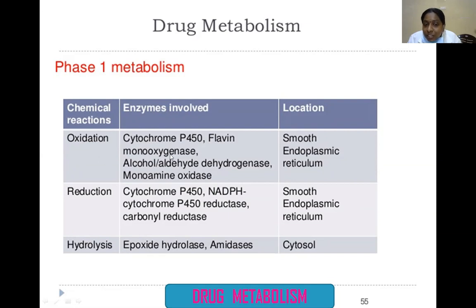Oxidation: the main enzymes are cytochrome P450, flavin monooxygenase, alcohol or aldehyde dehydrogenase, which play a vital role in alcohol metabolism, and monoamine oxidase. Next, reduction. Here the enzyme is cytochrome P450 NADPH reductase. Its location is smooth endoplasmic reticulum. Hydrolysis. Its location is the cytosol. Epoxide hydrolase and amidases are the main enzymes involved in hydrolysis reactions.